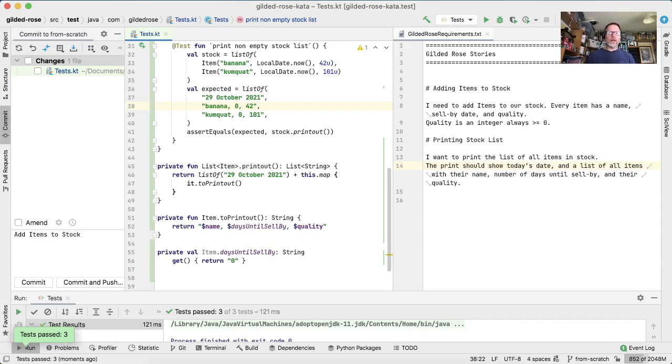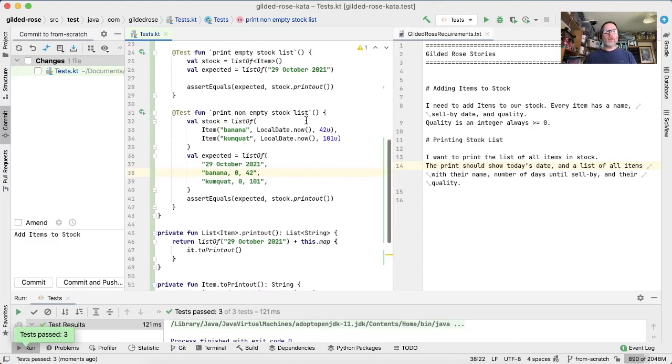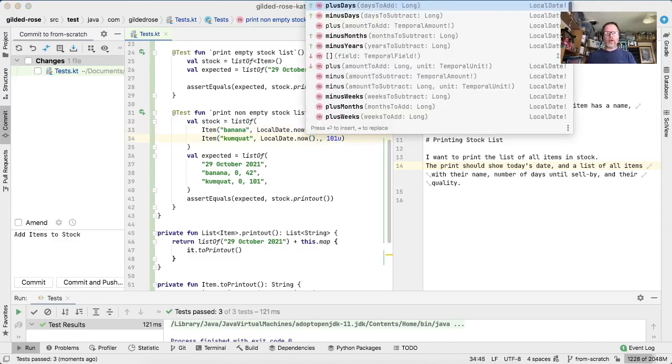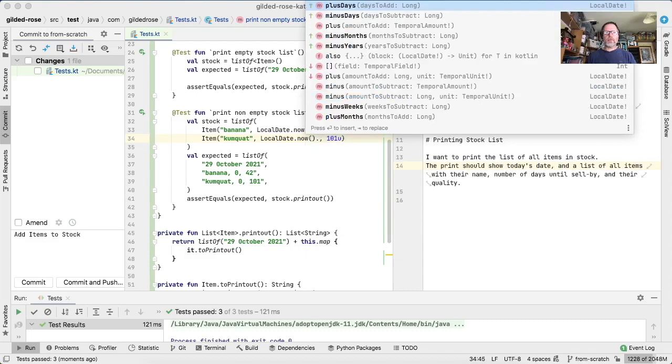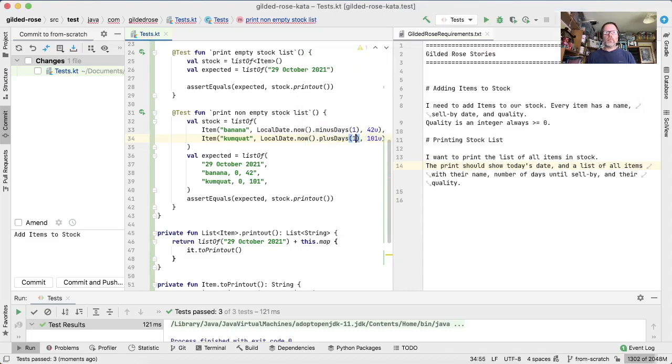Okay, now let's make a reason to change it, and the reason to change it will be that we change the test. So what we might say is, oh, let's show bananas being out of date, so that would be local date now minus days 1, and kumquat having a date in the future, so we could say add days or plus days 1.